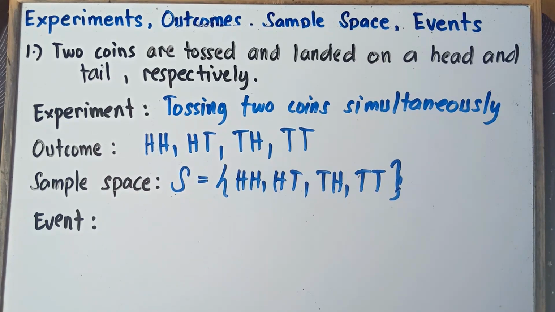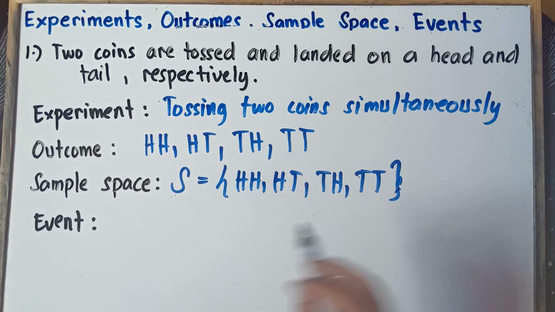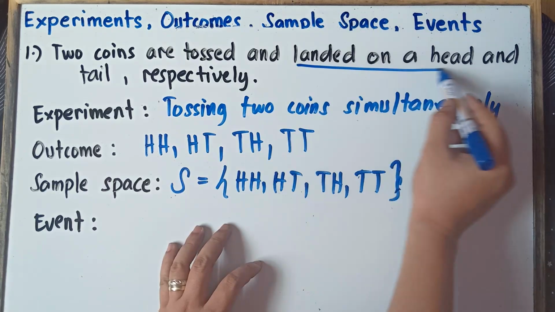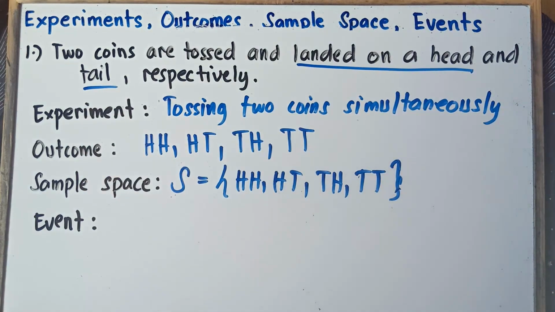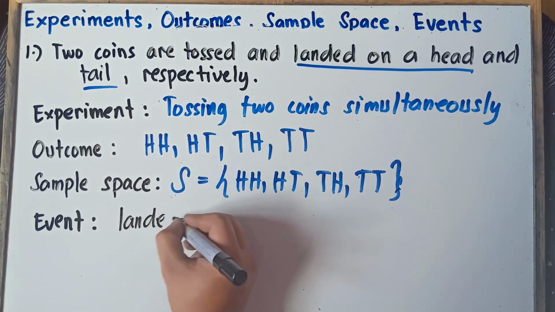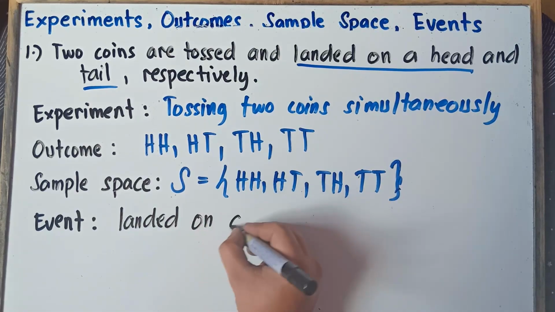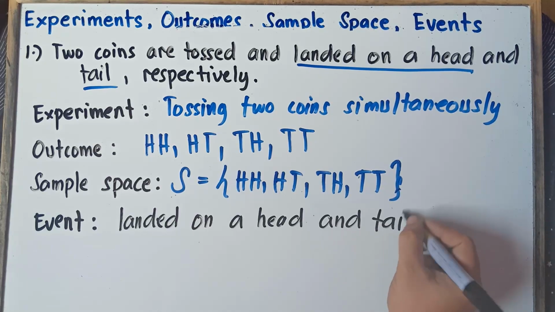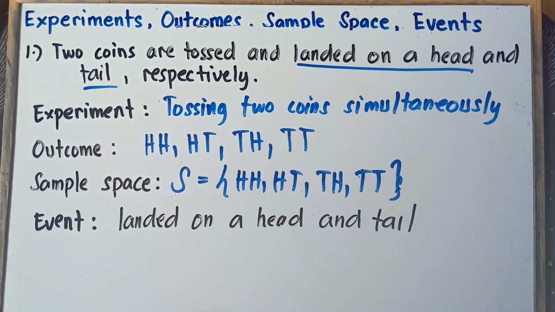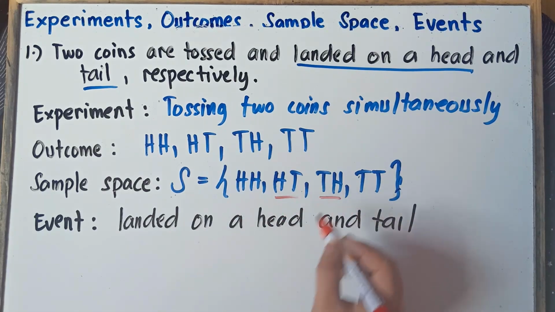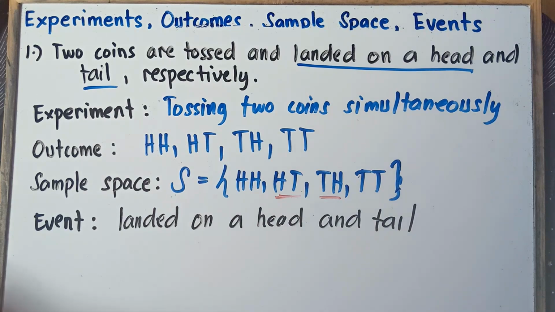Now for the event, class, once again, our event: landed on a head and tail. So that would be our event. So our event landed head and then tail. So what would be your answer, class? Landed on head and then tail. Of course, your answer, class, we have head and then tail. We have tail and then head. So this will be our answer, class.